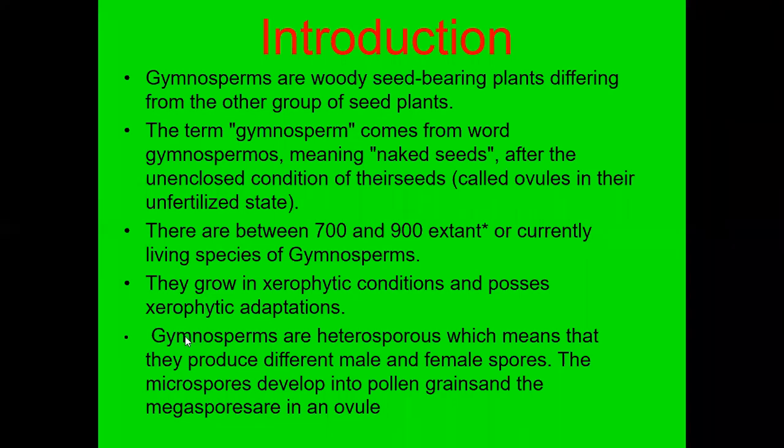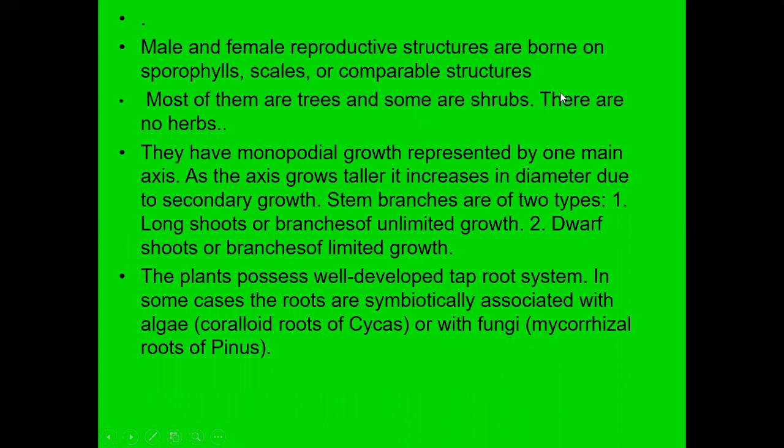Next characteristic: gymnosperms are heterosporous. That means they produce two different spores, different in size, morphology and structure. These are called male and female spores, the microspore and the megaspore. The microspore is nothing but the pollen grain, while the megaspore is what develops into the ovule. Next, male and female reproductive structures are borne on sporophylls, scales, or comparable structures.